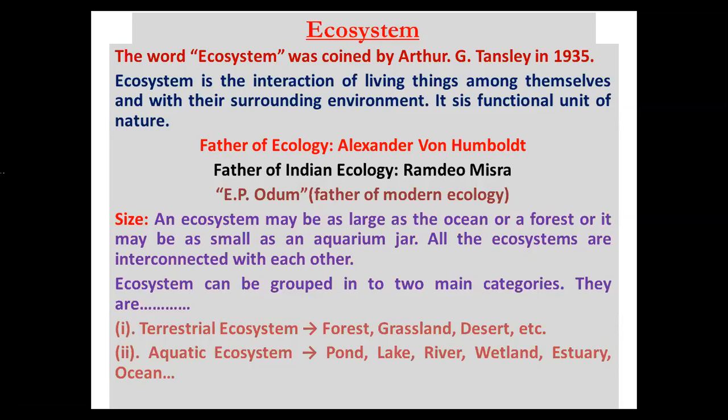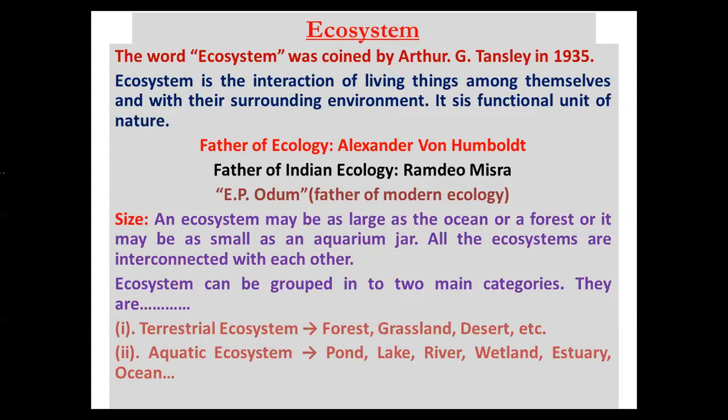So these are the three important scientists related to ecology. Father of ecology, Alexander von Humboldt. Father of Indian ecology, Ramdev Mishra. And E.P. Odum was father of modern ecology. Right? So what is the definition? Ecosystem is the interaction of living things among themselves as well as with their surroundings.